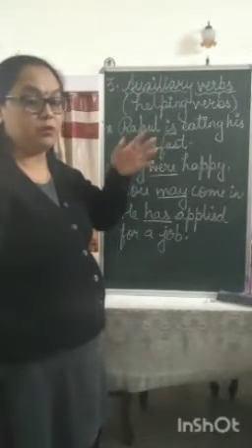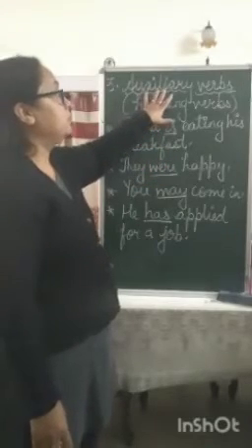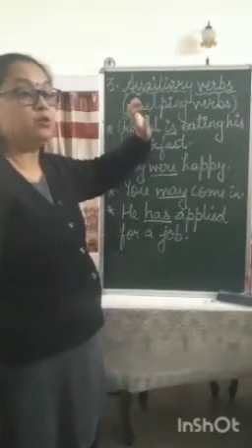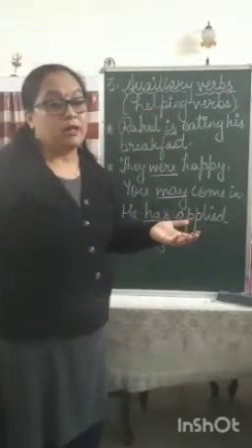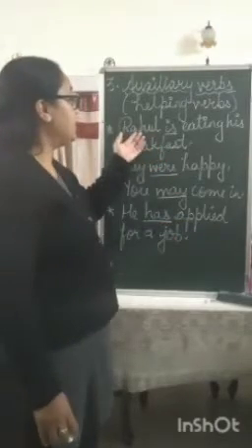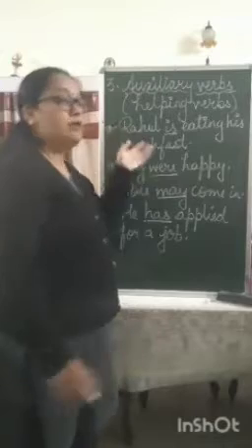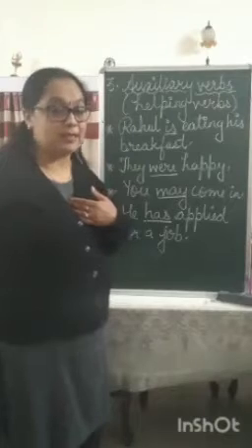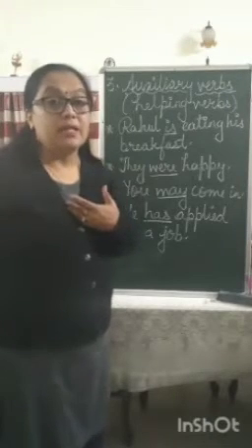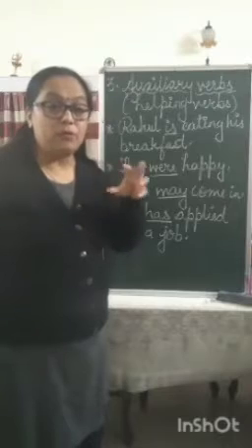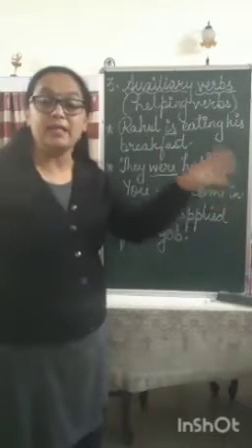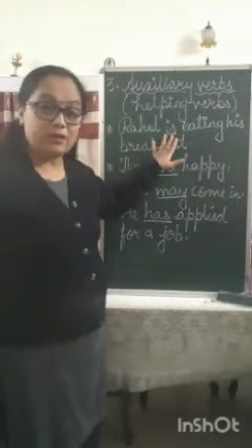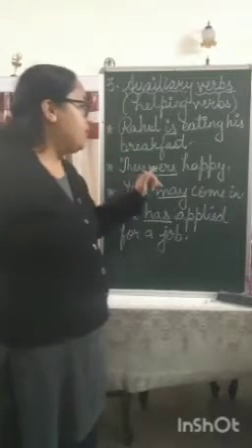Generally we use the word helping verb, but the exact term to be used is auxiliary verbs, and these auxiliary verbs are used to tell you when the action took place. For example, when we say Rahul is eating his breakfast, that means at the time of speaking, at that very moment he is in the process of eating his breakfast. He is still having his breakfast. So that shows the present continuous tense.